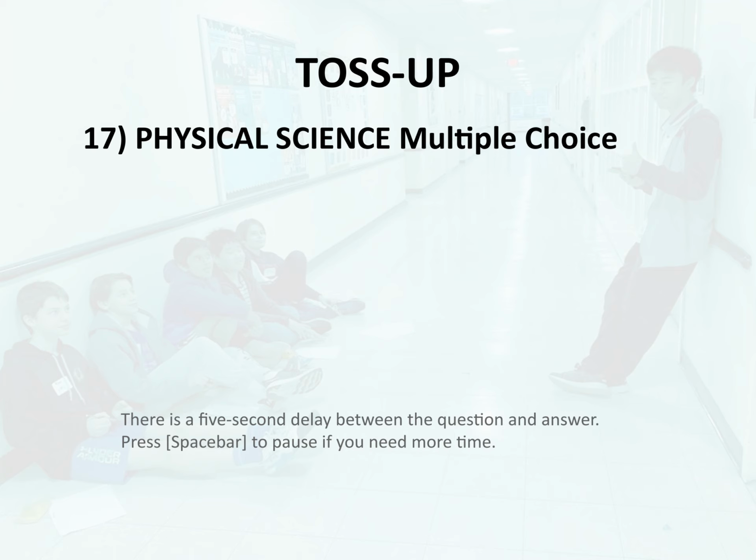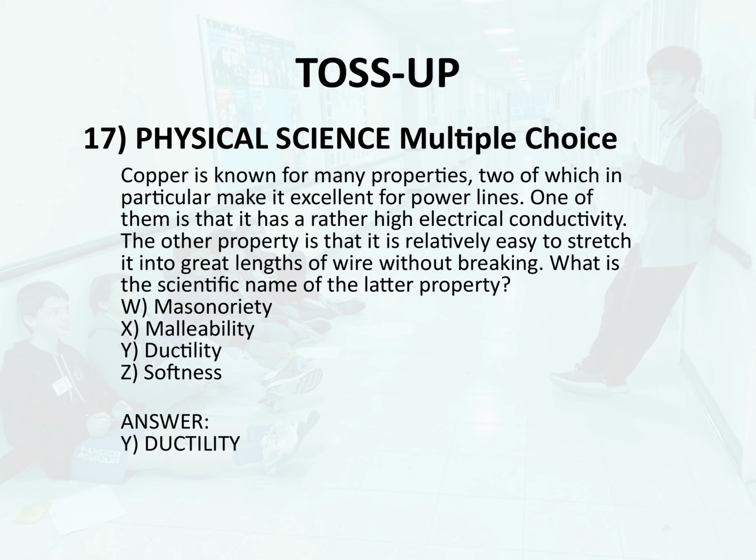What is the scientific name of the latter property? W. Malleability. X. Ductility. Y. Softness. Answer. Y. Ductility.